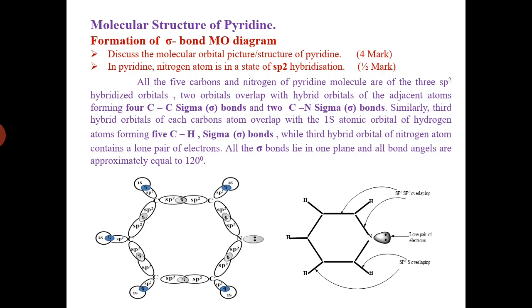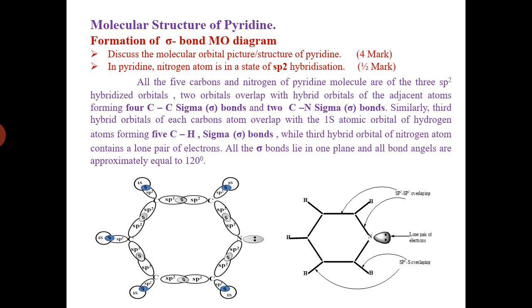So, all the 5 carbons and the nitrogen of the pyridine molecule are composed of 3 sp2 hybridized orbitals. It means all carbon and nitrogen are in an sp2 hybridization state.